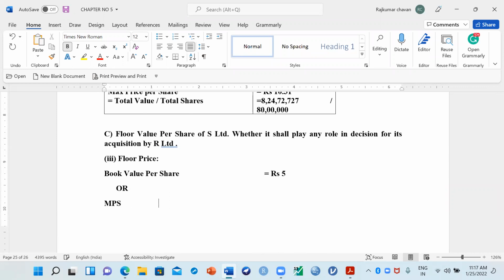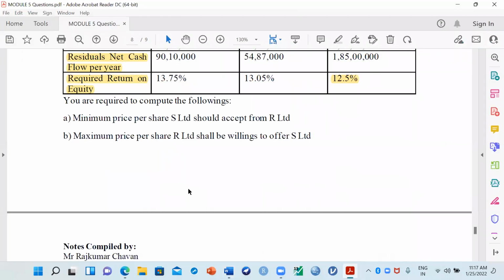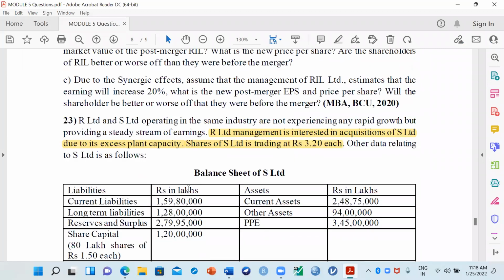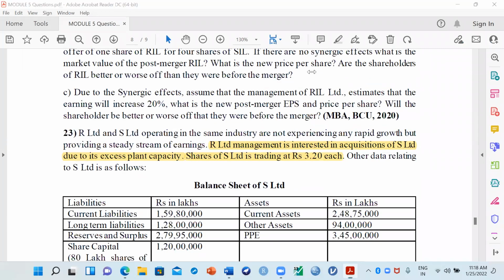MPS. Now MPS means what? The market price per share. Can you tell me what is the market price per share of this company? How do we get to know that? Now can you see here? The shares of S Limited are trading. When we say trading, it is trading at a market price of rupees how much? 3.20, right?